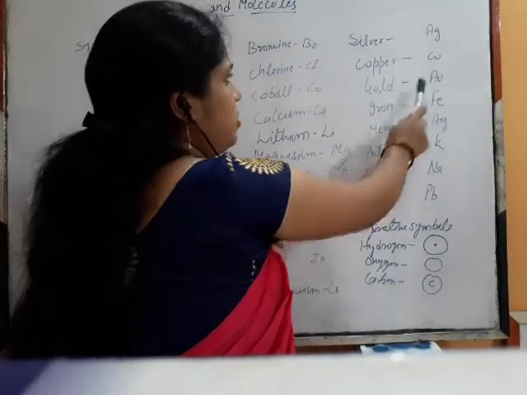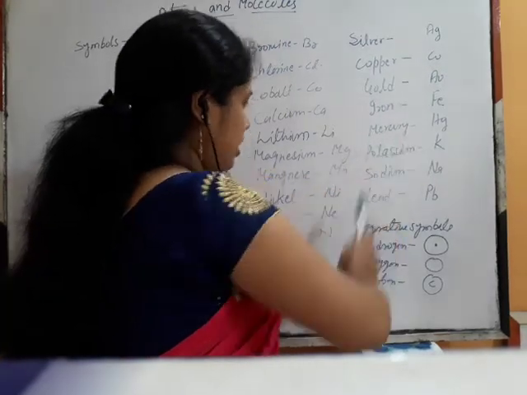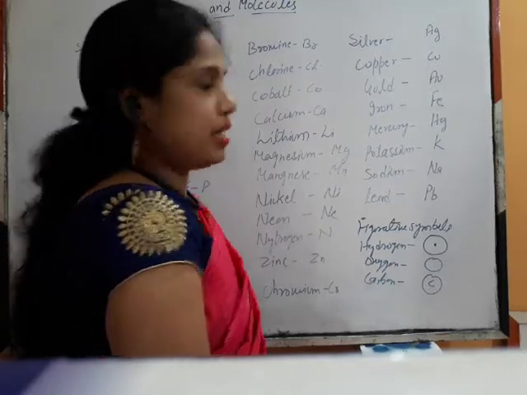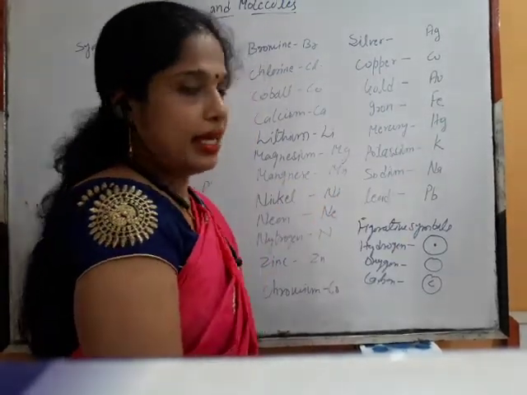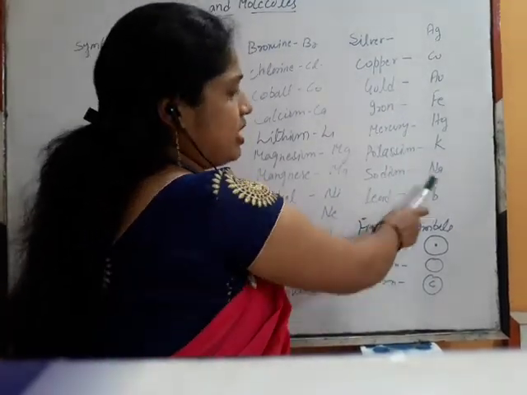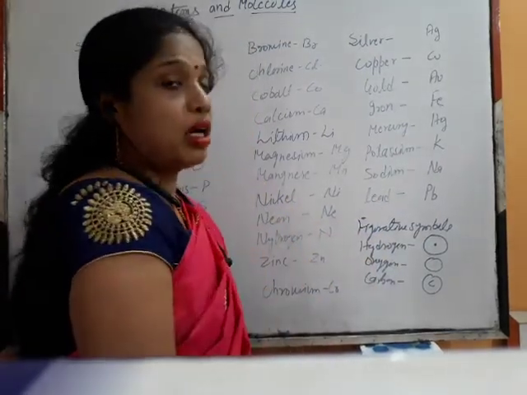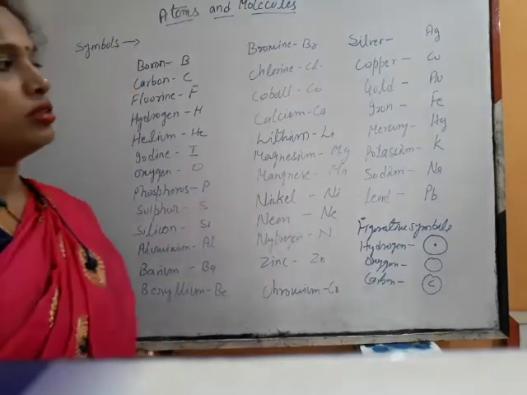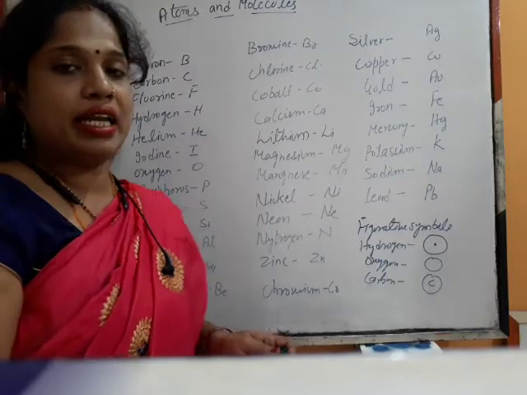Gold is aurum, so Au. Iron is ferrum, so Fe. Mercury is hydrargyrum, so Hg. Potassium is kalium, so K. Sodium is natrium, so Na. Lead is plumbum, so Pb. Like that, Berzelius gave the symbols of these elements.